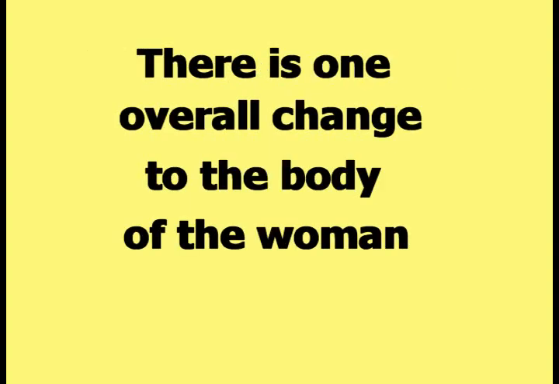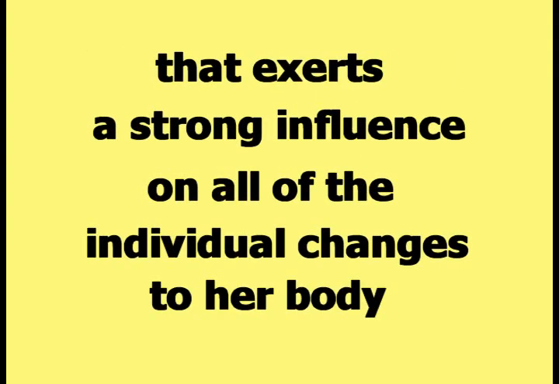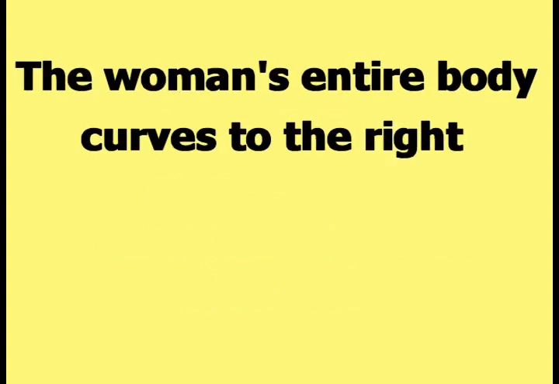There is one overall change to the body of the woman that exerts a strong influence on all of the individual changes to her body that were previously discussed. The woman's entire body curves to the right, as highlighted in this picture. The force exerted by the curve of the body to the right pushes the head down and to the right. It pushes the right arm and shoulder down. It crushes the right side of the torso. It lifts the left arm and left shoulder upwards, and it lifts the left leg upwards.